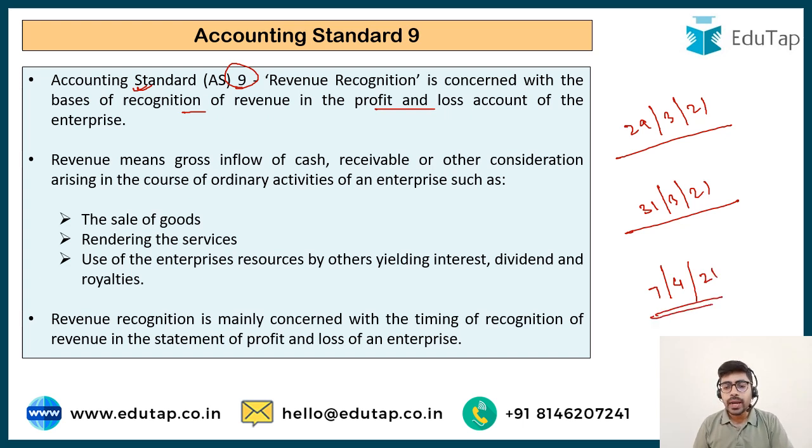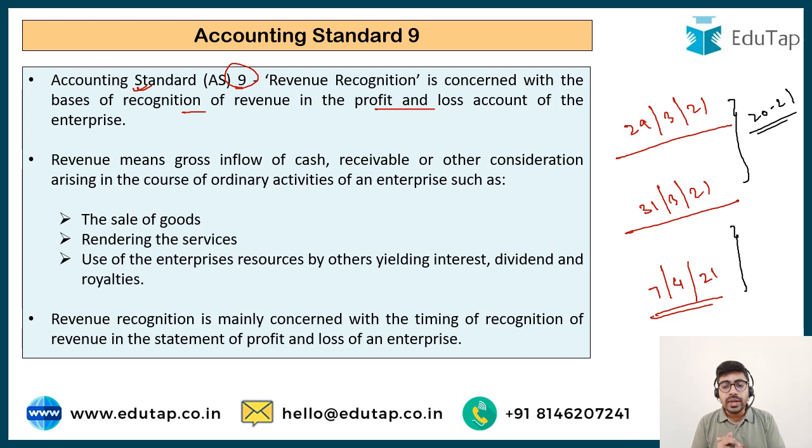Now the problem arises: should I book the revenue in financial year 2021? Should I book the revenue for the financial year ended 31st March 21, or should I wait till I receive my payment? When should the revenue be booked? So there can be different sorts of confusions which can arise, and all these are tried to be answered by this accounting standard 9.